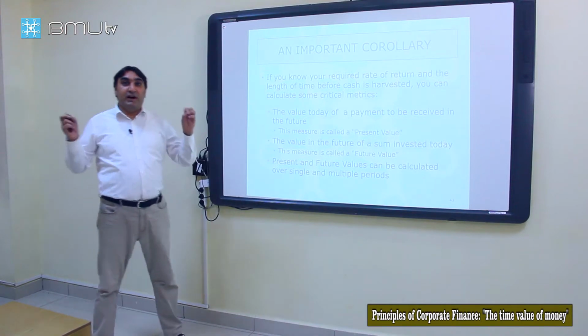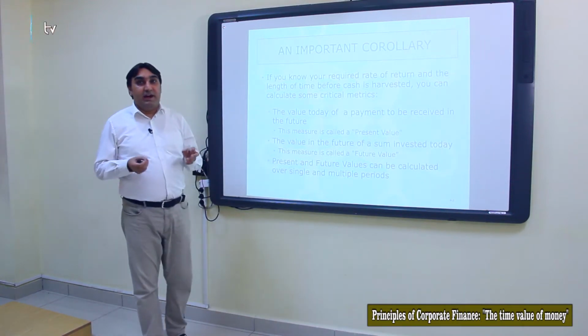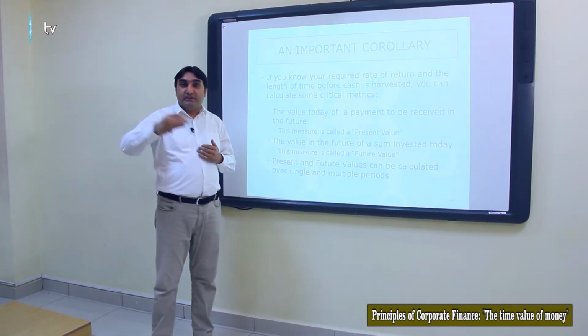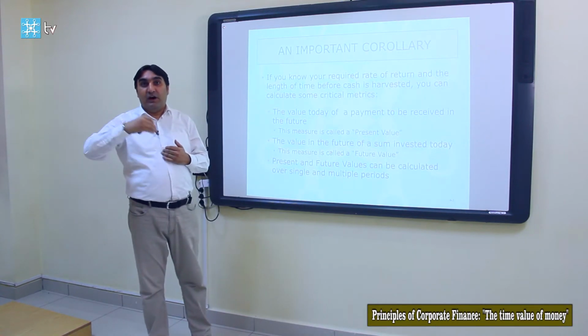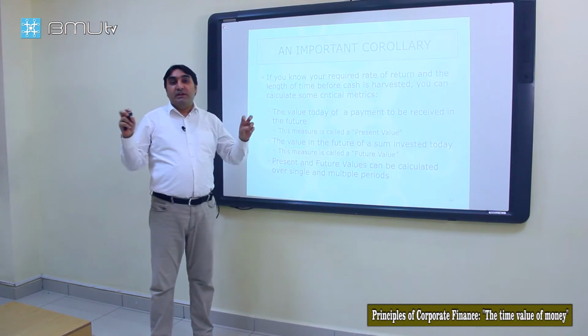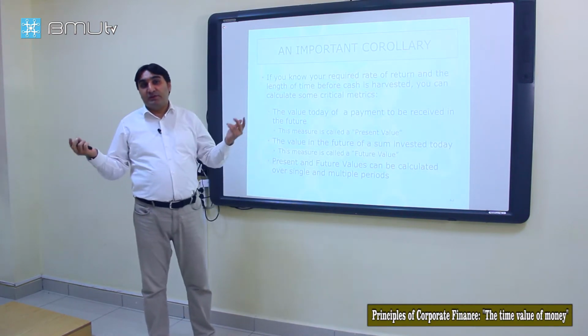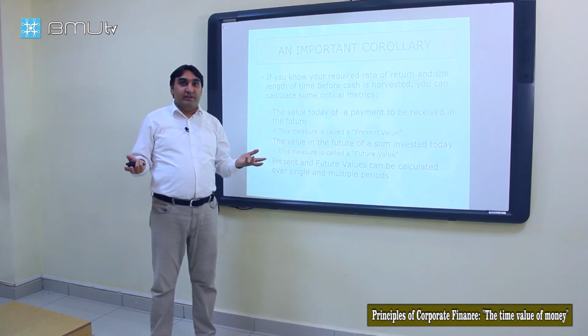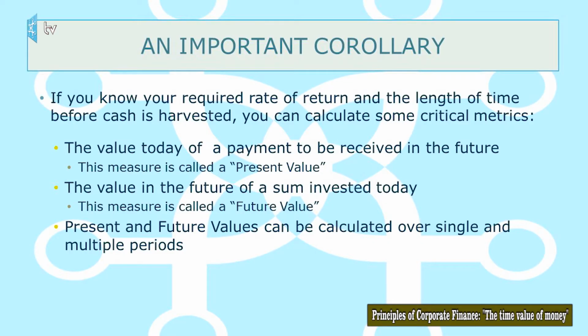So if we know the required discount rate and the period of time of our investment, we can easily calculate some indicators, some metrics. First one is future value. Future value is how much our today's investment will grow up sometime in future.